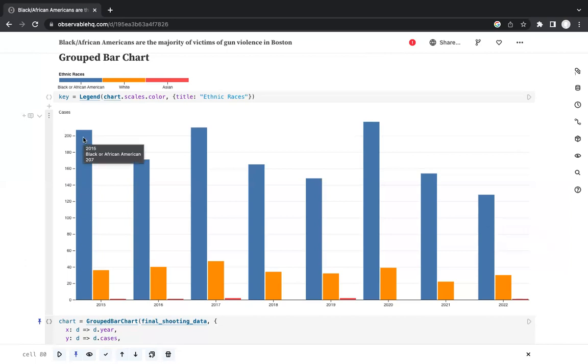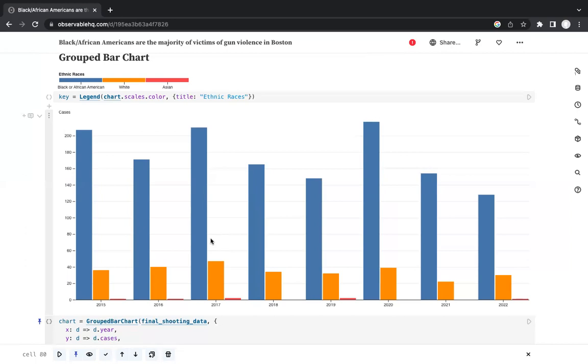But this trend has not been the same for the given period, because you can see there have been years when the cases reduced, but there also have been certain years where it reached its peak. It reached its peak in 2020, when the most victims for Black or African Americans were recorded, at 217. Now, for victims of the white race, the trend has remained quite constant throughout the period, and the range has been almost between 35 and 45.